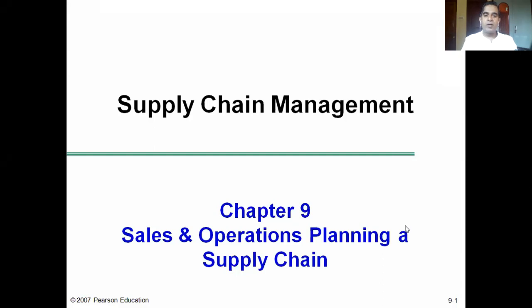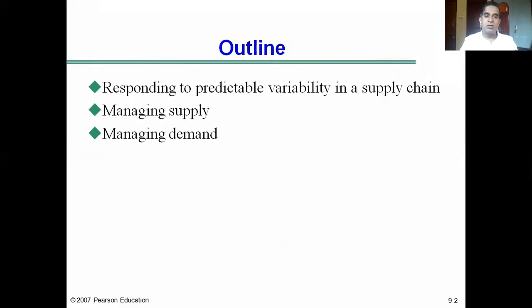So from unit 5, this is another small chapter, where we learn how sales and operations planning is done in a supply chain.